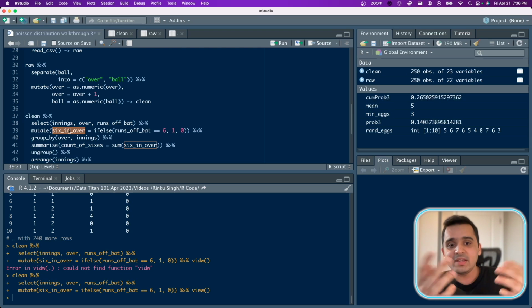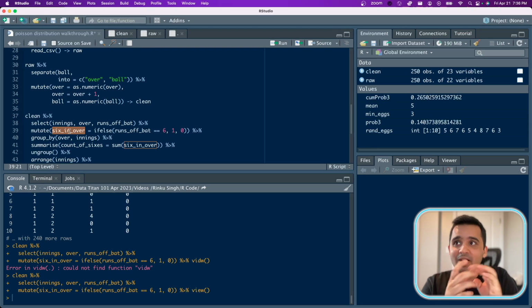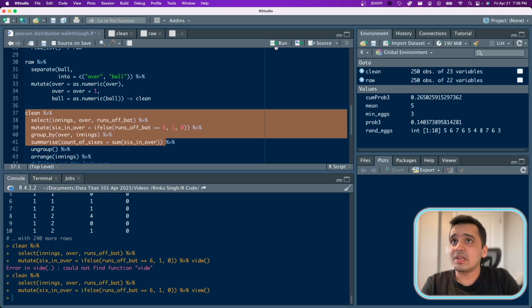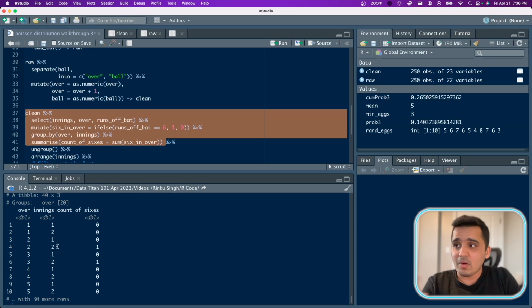So if I have 3 sixes in an over, when I do a sum of the number of sixes grouped by over and innings, I'll have the count of sixes basically. So if I just summarize this for you, you'll have a better idea. Yeah, now I can clearly see over 1, innings 1, the count of sixes is 0, and over 3 in innings 2 has count of sixes as 1.